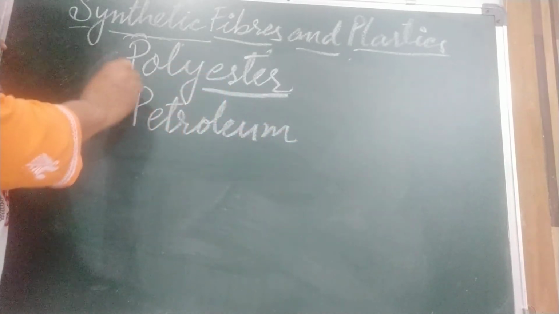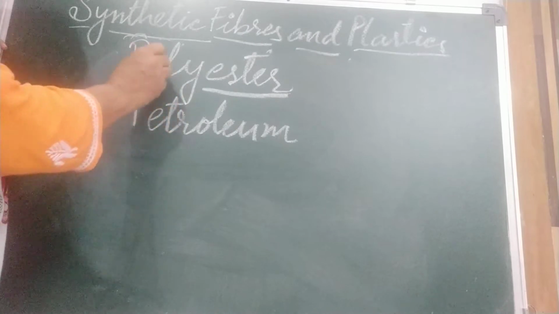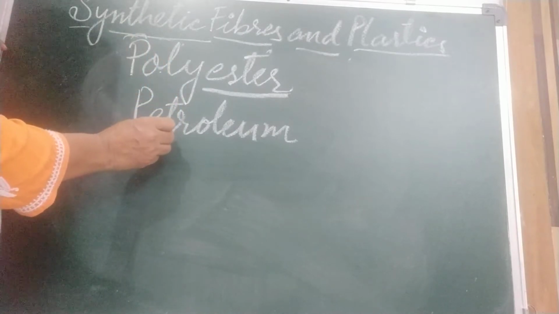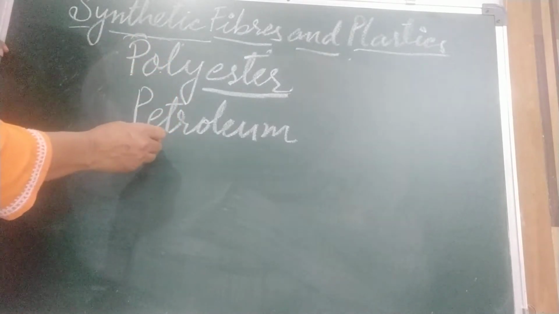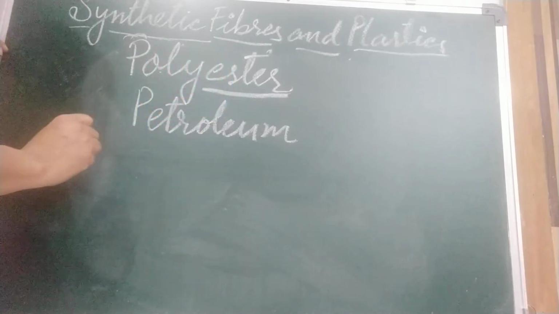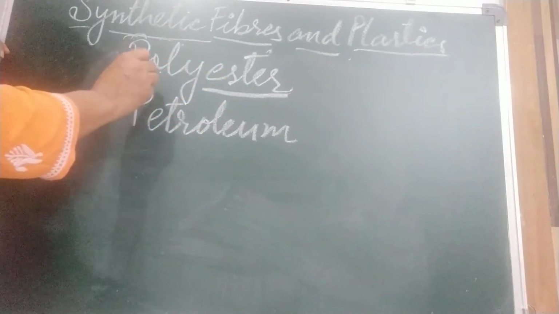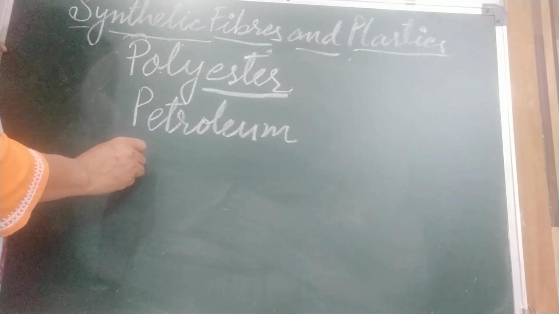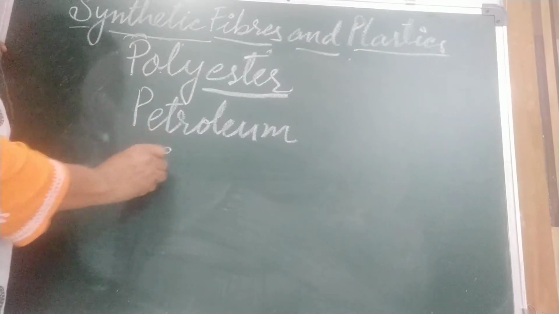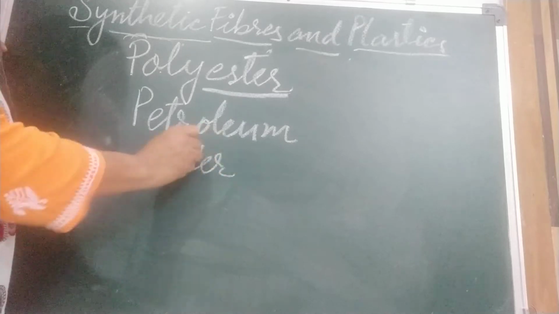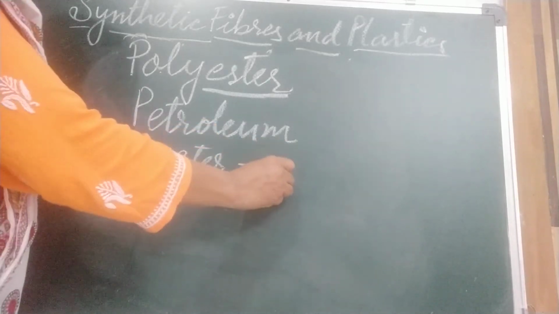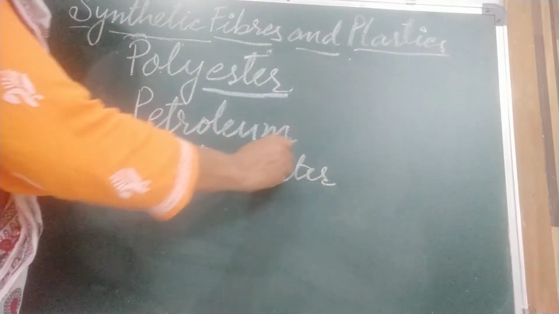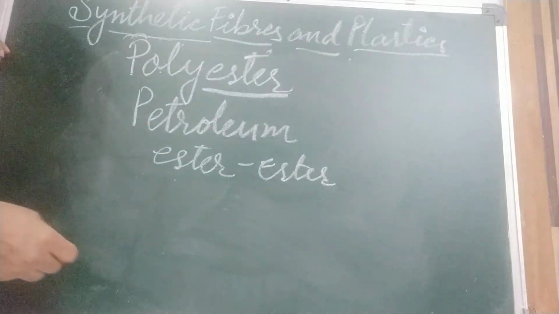We get the chemical for polyester from petroleum. And what is that chemical? Ester. So polyester is made by a repeating unit of a chemical called ester. This is the monomer, and many monomers together form a polymer, and that is polyester.